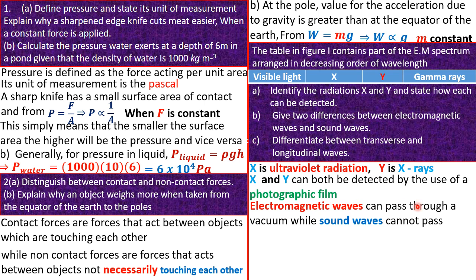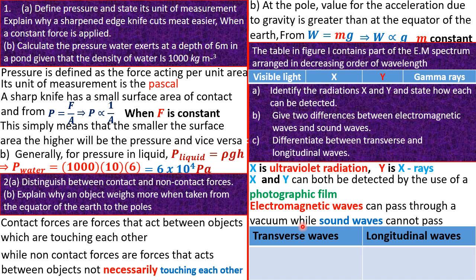So guys, we'll say that electromagnetic waves can pass through a vacuum while sound waves cannot. Keep in mind that electromagnetic waves are simply waves that result from the vibration of fields. The fields in question, friends, are the electric and the magnetic fields. These are waves that can pass through a vacuum. But friends, a sound wave on the other hand is simply a mechanical wave and it cannot pass through a vacuum. That's the best difference you can give.